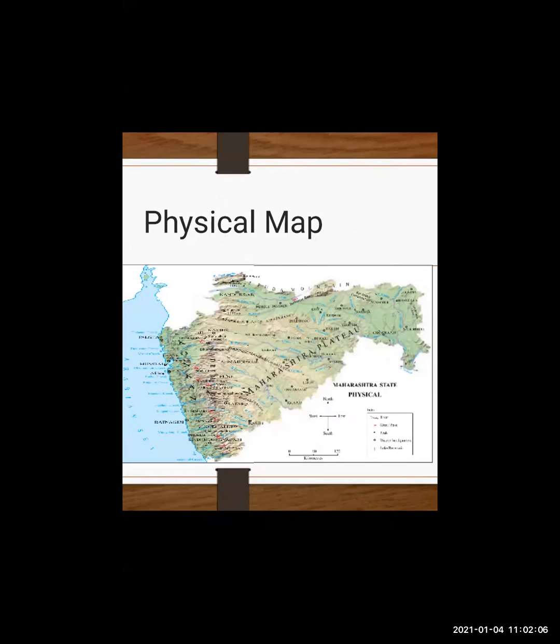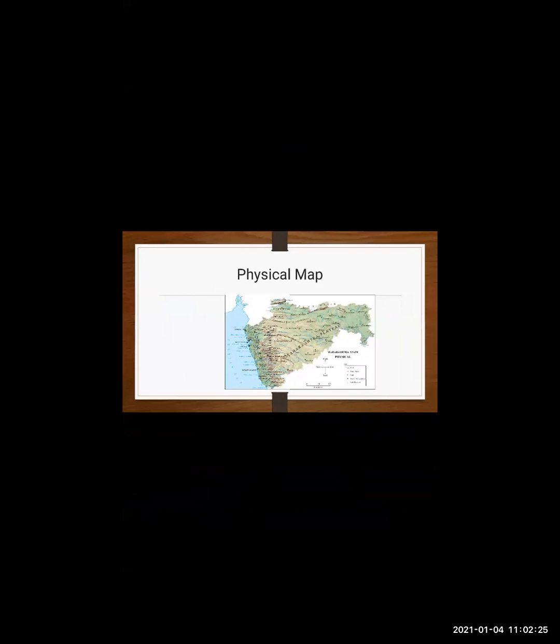Maharashtra plateau is given over there. Everything, this is Maharashtra. This is not our state only, this is a Maharashtra map. Okay. Can you see everyone, page number 94 of your textbook? This is the physical map of Maharashtra.